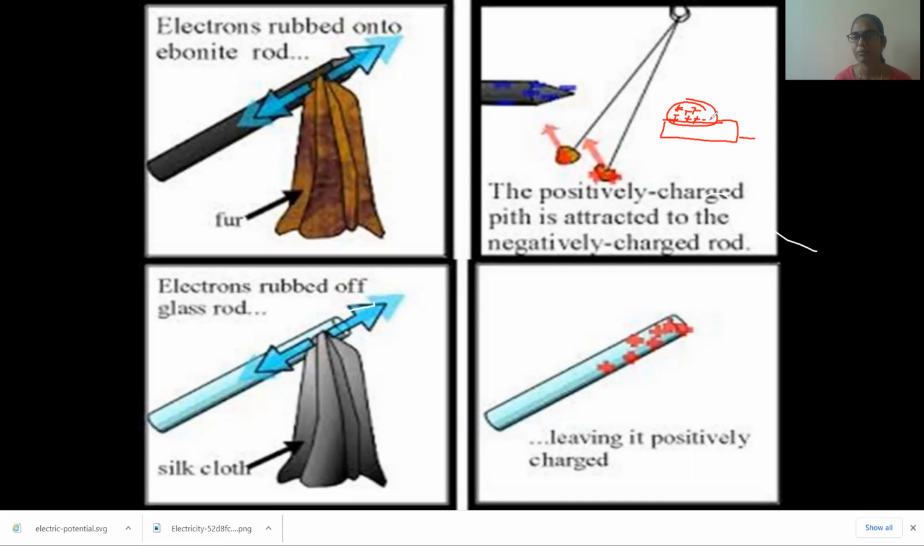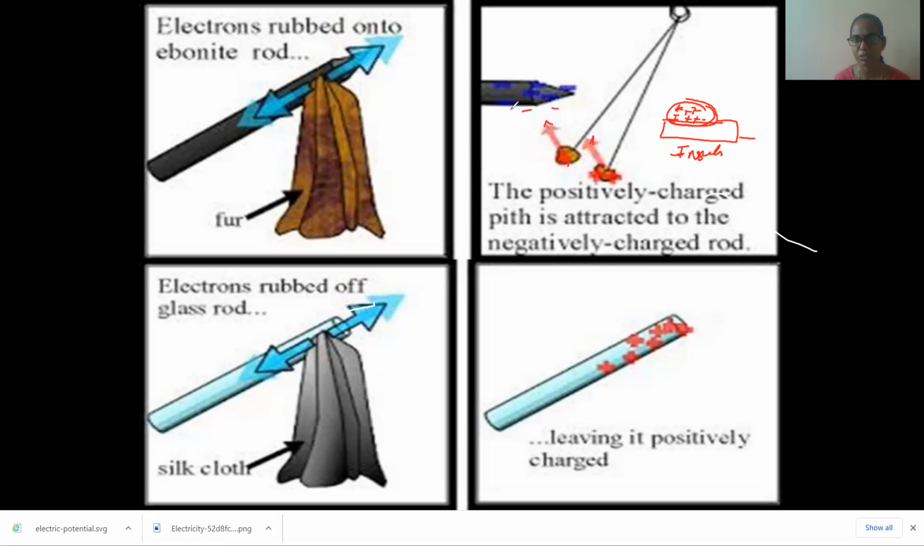But in the case of an insulator, whatever charge we supply by rubbing is all stored and accumulated there only, so that when we bring this charged body near any other uncharged body, it will try to attract. That is why the two pith balls are negatively charged. When the rod is brought near, they attract. You can see the attraction of the two pith balls.